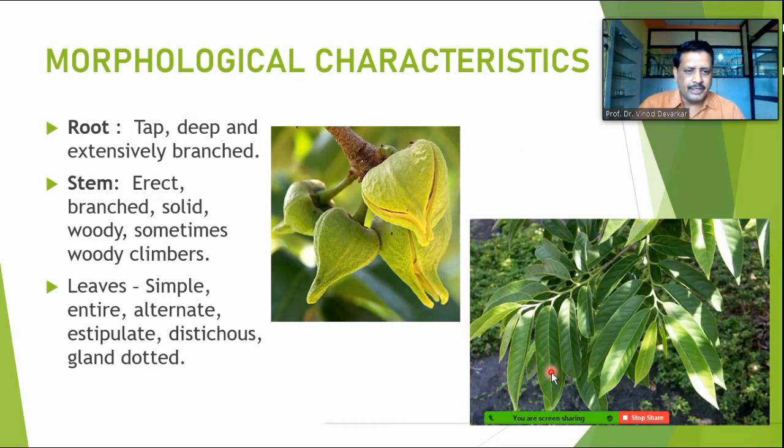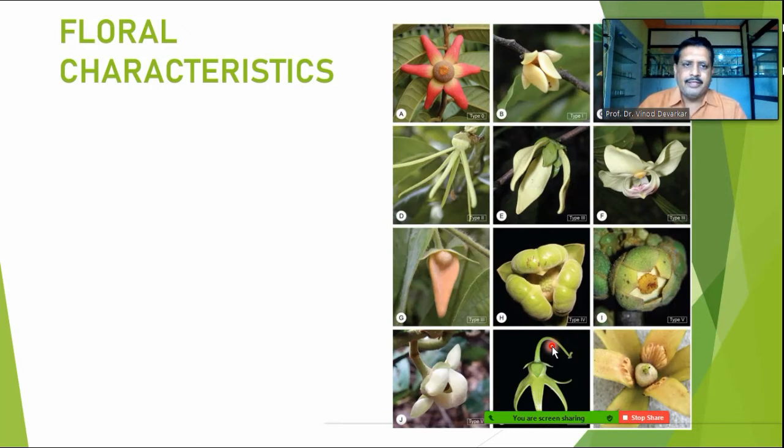Leaves are simple, entire, alternate, exstipulate, distichous and glandular. Here you can find the leaf structure as well as the stem structure, where the leaves are alternately arranged on the branch. They don't bear any stipule, so it is exstipulate. Leaves are simple and entire, and the branches are normally distichous, having gland-dotted structures on the leaf surfaces.